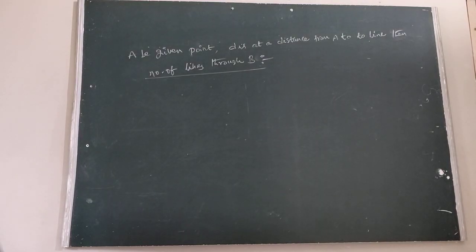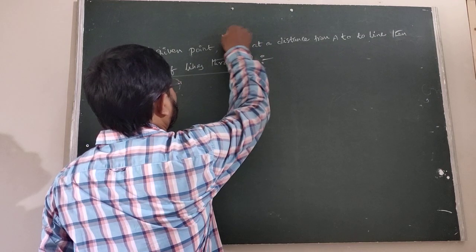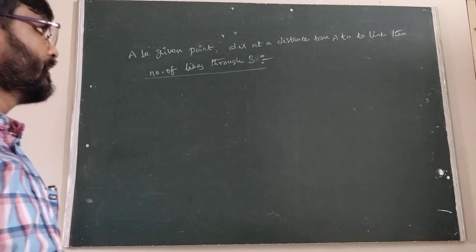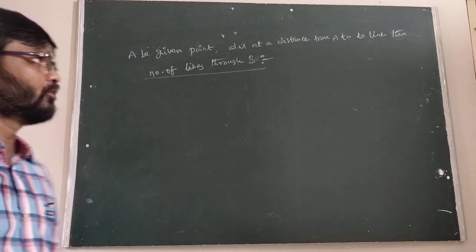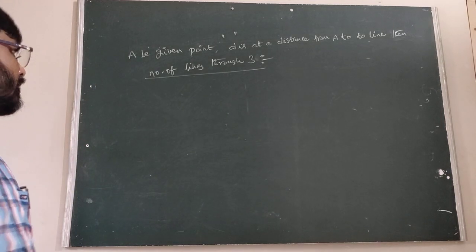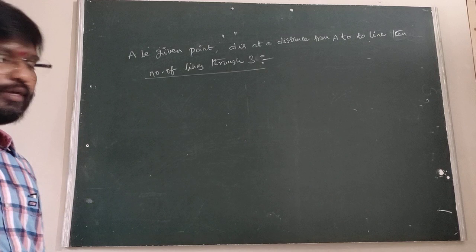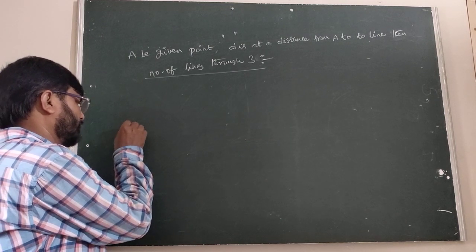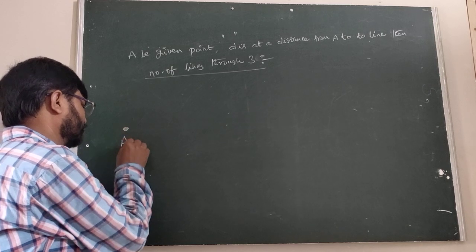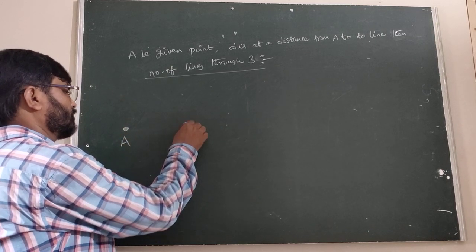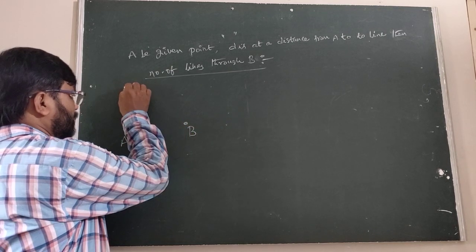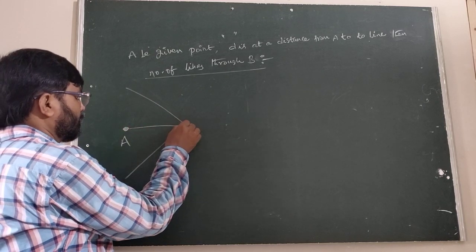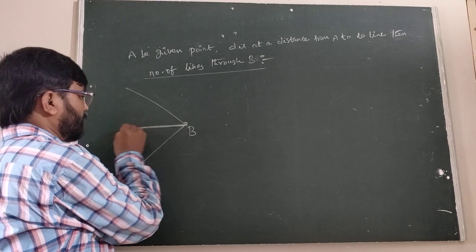Let A be the given point. D is the distance from the point A to the line. Then the number of lines through the B. All of you listen carefully. This is the point A. Suppose you are taking the B. This is the distance AB.